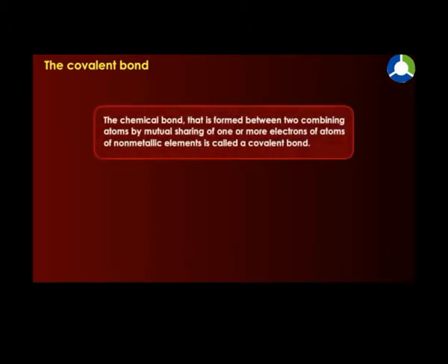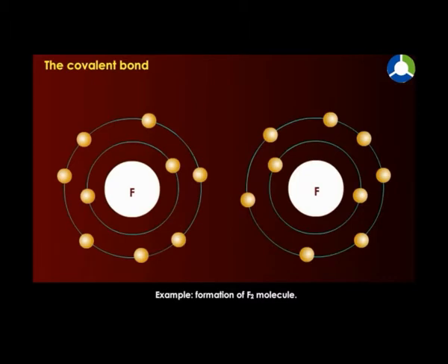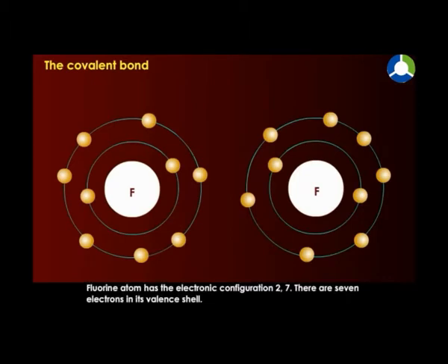A covalent bond is the chemical bond formed between two combining atoms by mutual sharing of one or more electrons of atoms of non-metallic elements. For example, the formation of the F2 molecule. A fluorine atom has the electronic configuration 2,7.